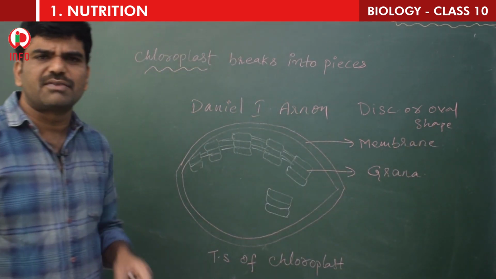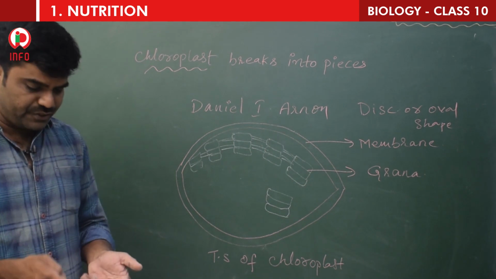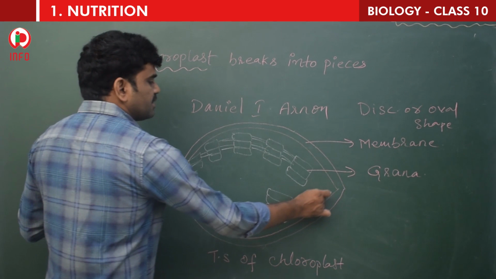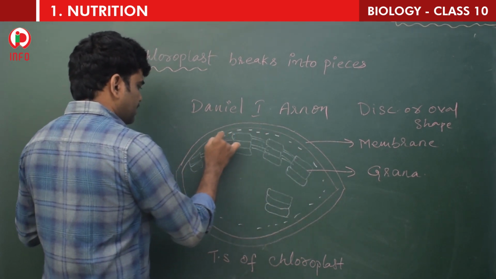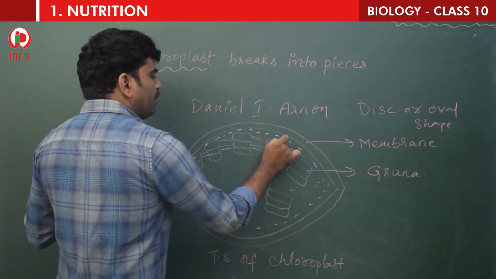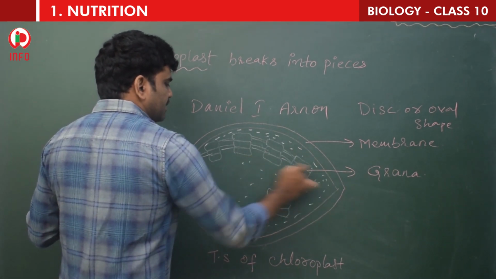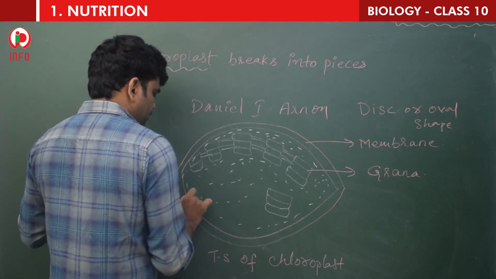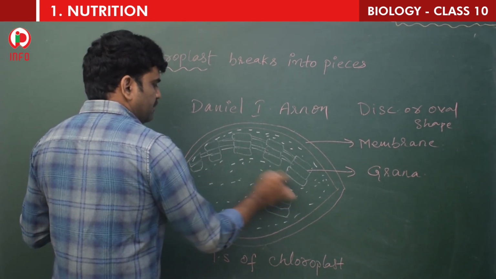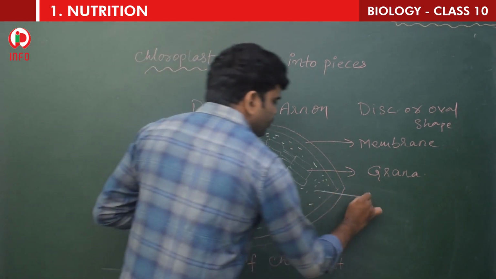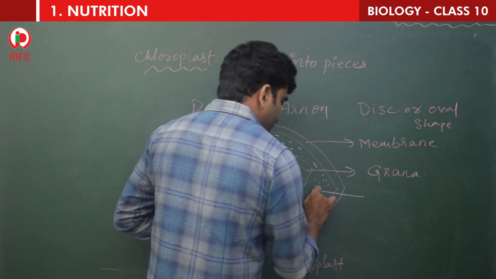Mainly chloroplast consists of two layers, one is grana and the other is stroma. The colorless area, you can simply see the colorless area, which is a fluid like structure, and this is called as a stroma, children. This is stroma.